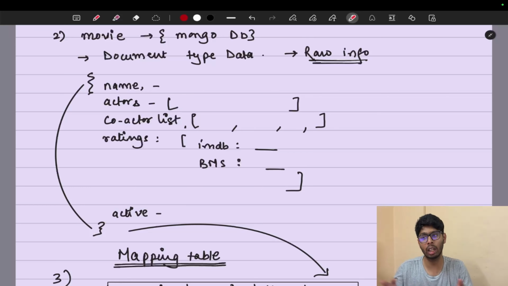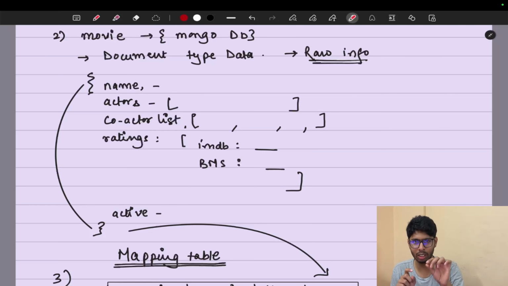There can be multiple actors, multiple co-actors, and multiple ratings from different companies like IMDb, BookMyShow, District, and if a new vendor comes, there can be ratings from them as well. These are multiple parameters that are very dynamic according to the movies, so that's why we store all the movies in our MongoDB database.